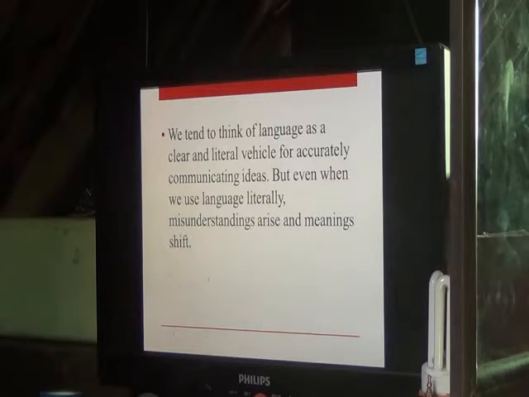Now, we tend to think of language as a clear and literal vehicle for accurately communicating ideas. But even when we use language literally, misunderstandings arise and meanings shift. So most people think that the word table may only be applied to something that looks like a table.